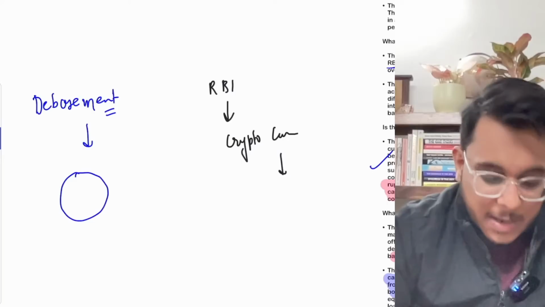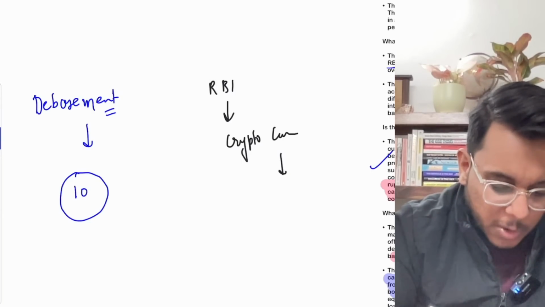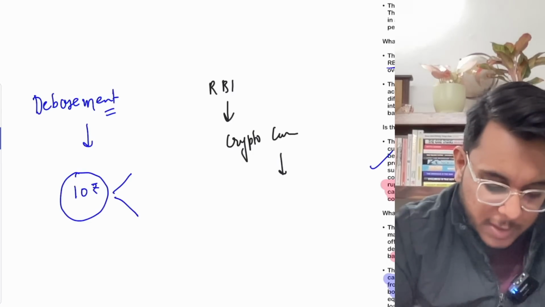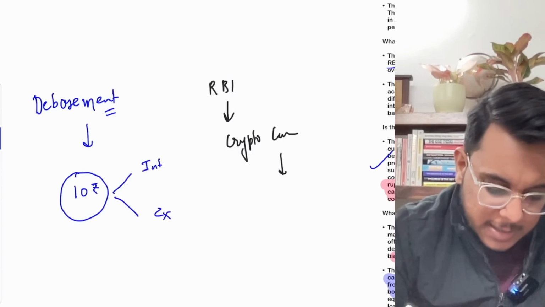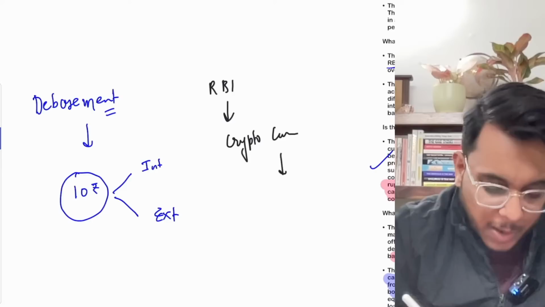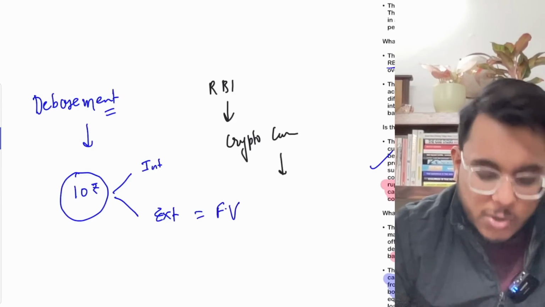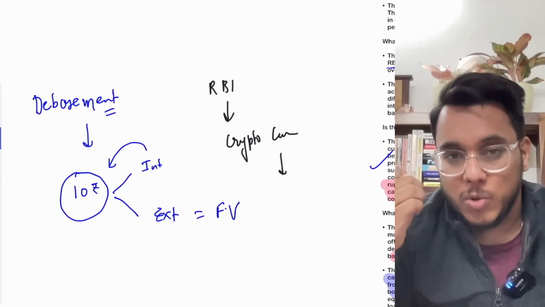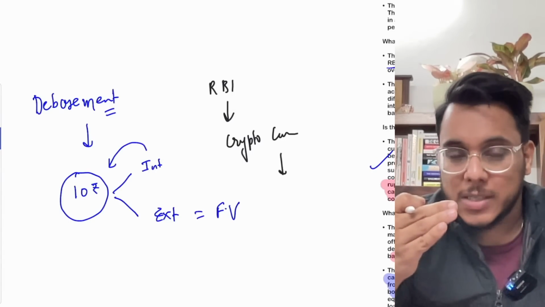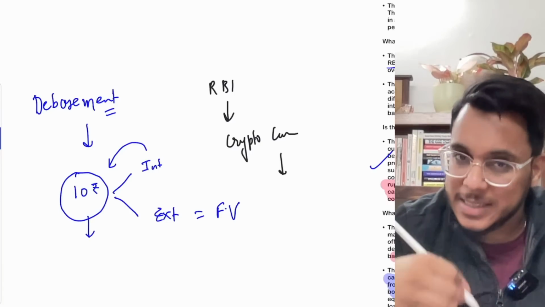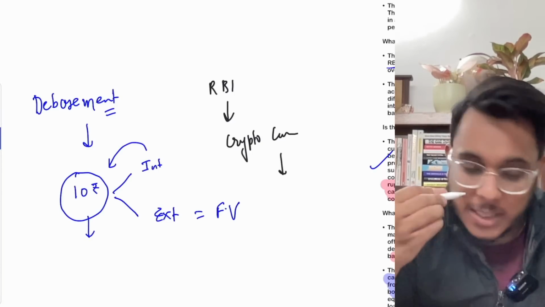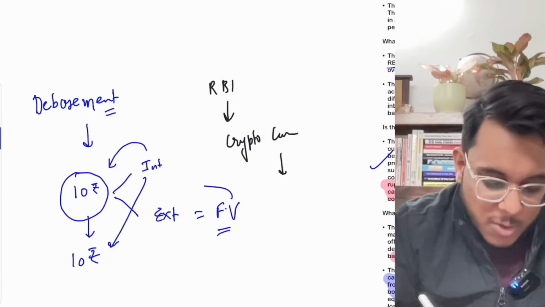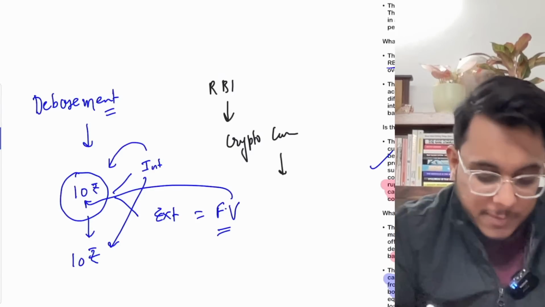See this particular thing. Suppose there is a coin whose value is 10 rupees. Now there are two values of this 10 rupee coin: one is the intrinsic value and the other is the extrinsic value. Extrinsic value is also called the face value. Intrinsic value means the value of the metal in the coin. For example, let's say this is a 10 rupee coin, and the metal of which this coin is made is also worth 10 rupees. So this is the intrinsic value. Now, the face value is the value written on the coin. So the face value is 10 rupees.